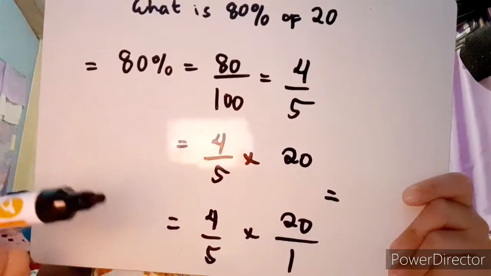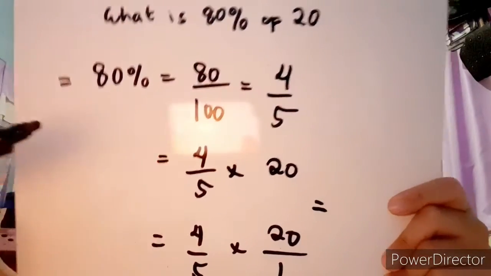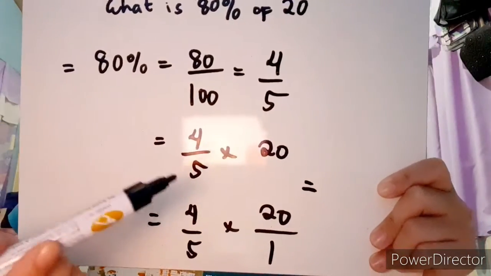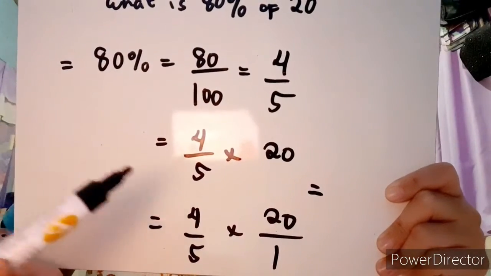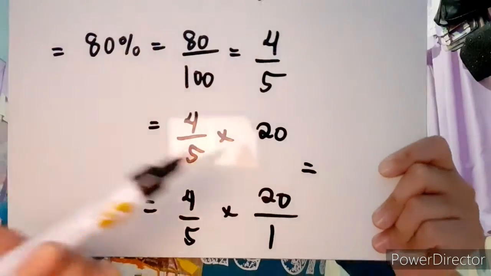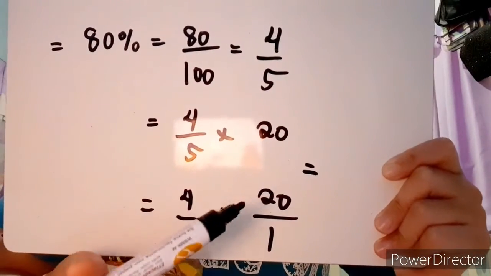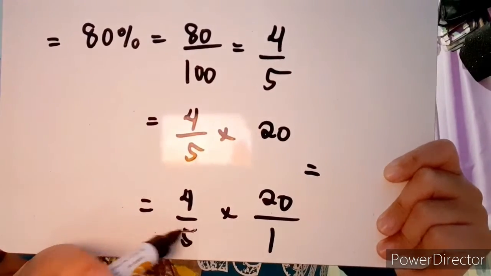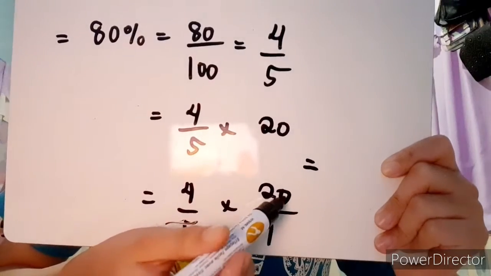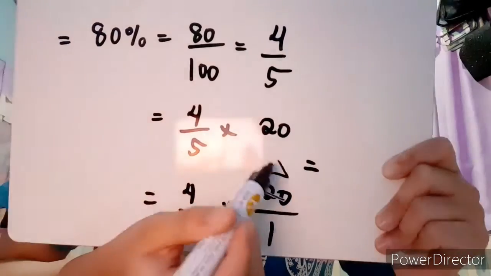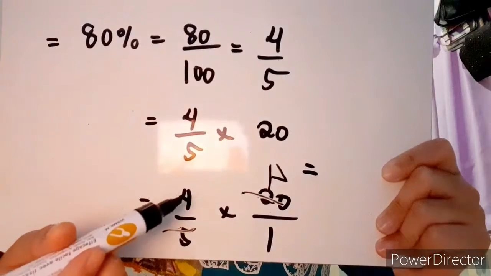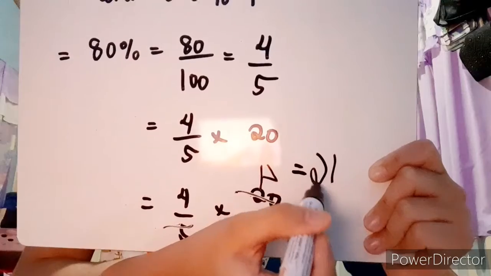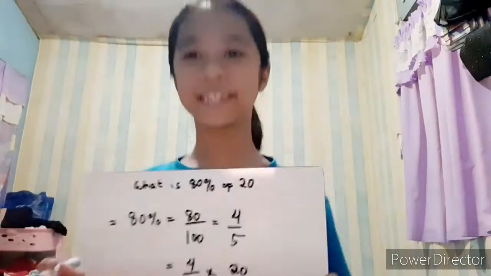What is 80% of 20? Again, let's change our rate into a fraction, then simplify. Next, let's use the formula. But before we use the formula, we also need to change our base into a fraction. Then use the butterfly method. 5 divided by 20 equals 4. Then 4 times 4 equals 16. So, our answer will be 16.